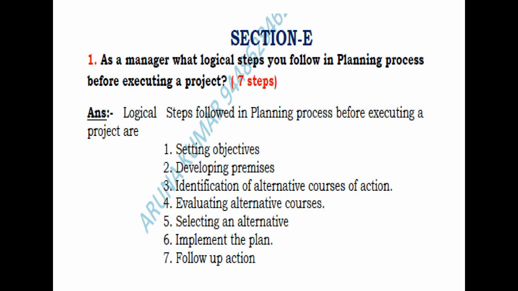So first one is setting objective. So you write the planning process. First one is setting objective, second one is developing premises, third one is identification of alternative course of action, fourth one is evaluating alternative course of action, fifth one is selecting an alternative, sixth one is implementation of plan, and seventh one is follow up. So this is a perfect answer for this particular practical oriented question.